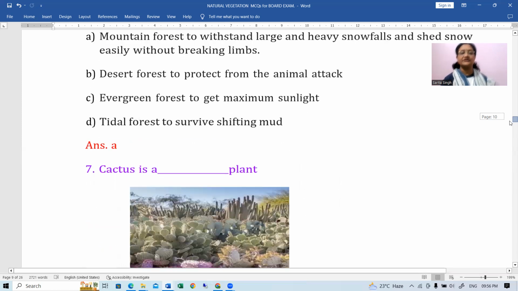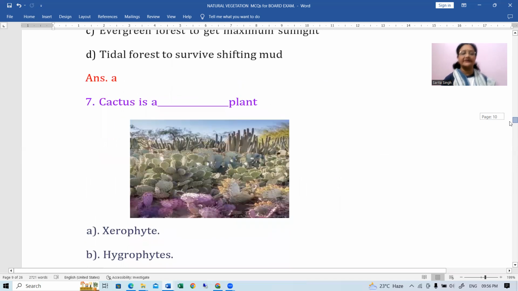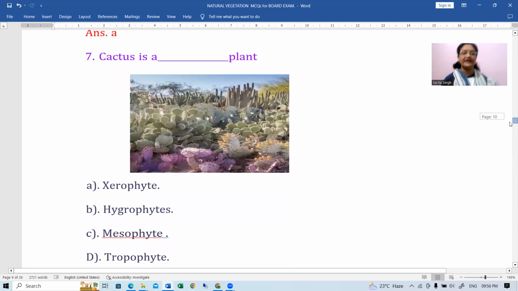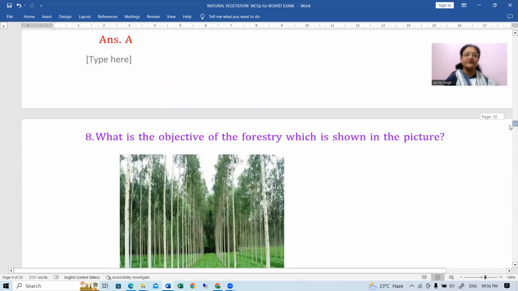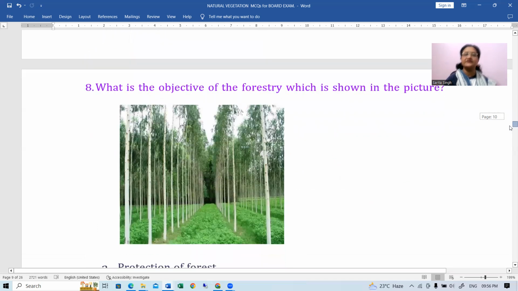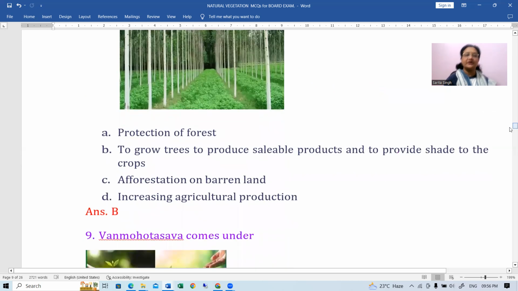Okay. Next question. Cactus is a dash plant. Xerophyte, hygrophyte, mesophyte, or tropophyte? Yes. What will be the correct answer for this? It is xerophyte. Okay. Next question. What is the objective of forestry which is shown in the picture? It is actually to grow trees to produce sellable products and to provide shade to the crops.